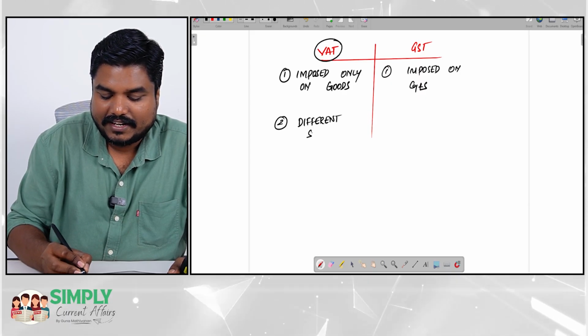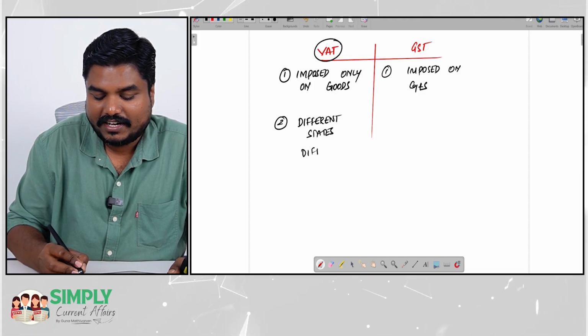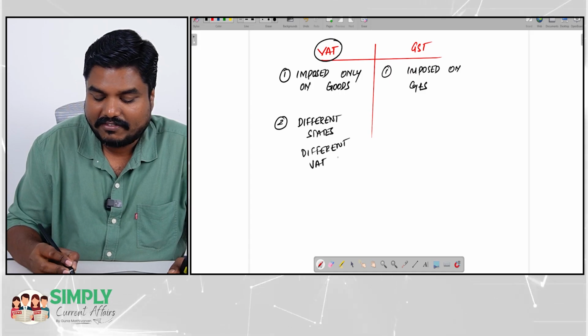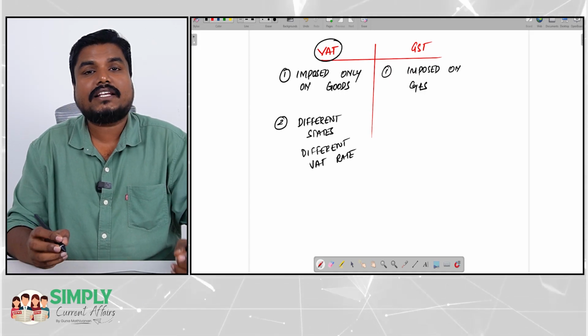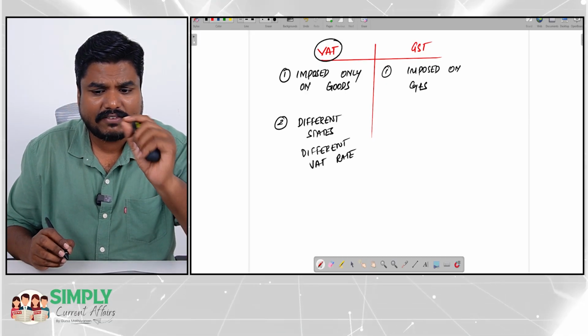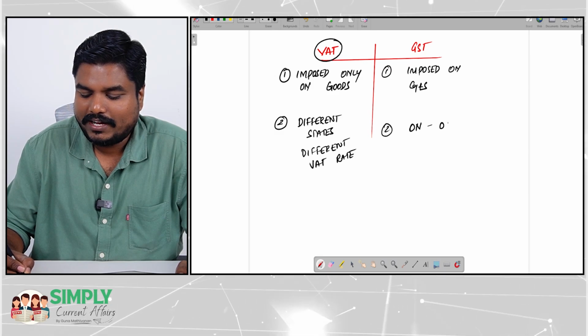states were having different VAT rates. Different states, different VAT rate. In Maharashtra, the VAT rate will be different. In Tamil Nadu, the VAT rate will be different. The tax rate will be different. But GST, one nation, one tax rate.